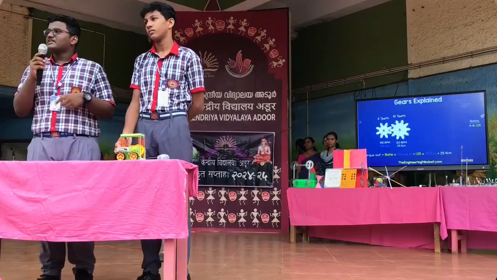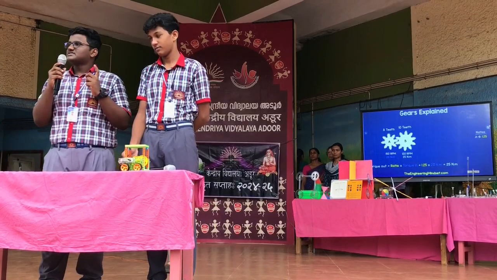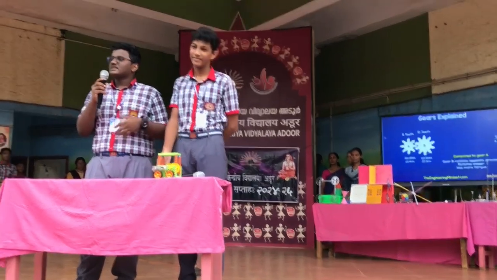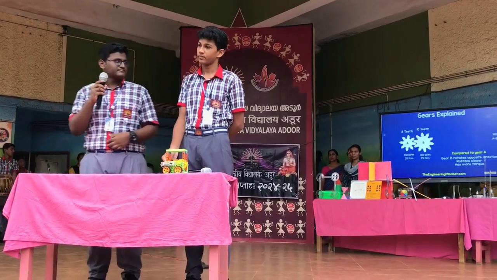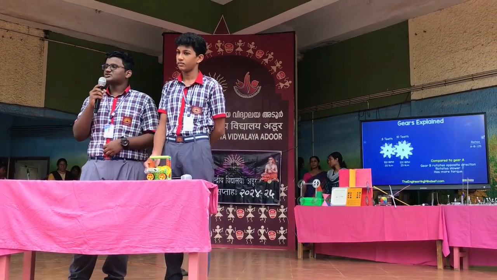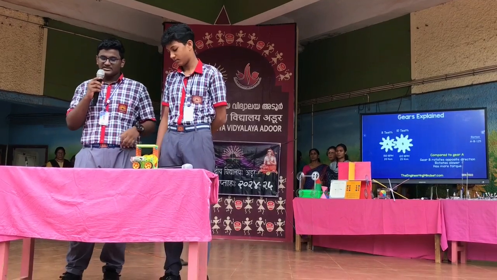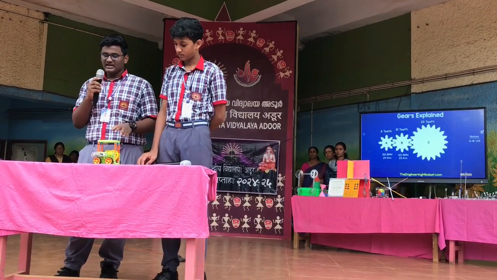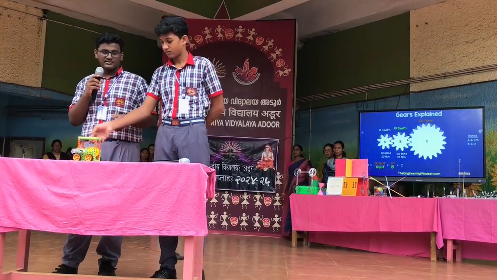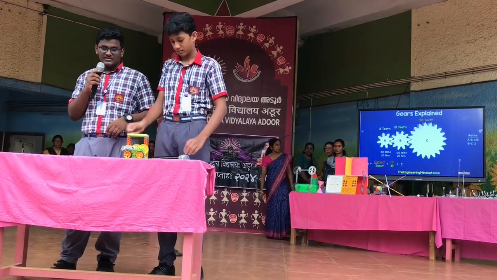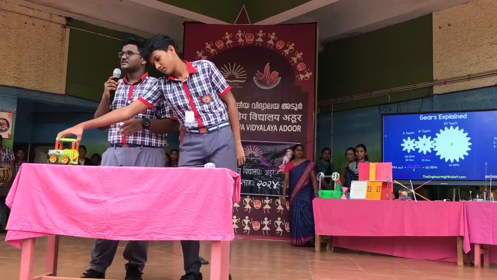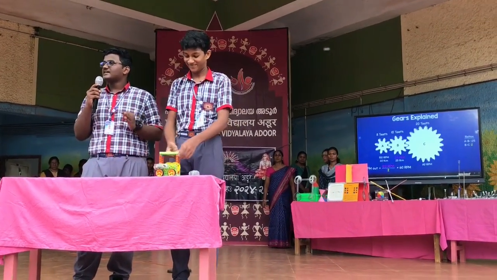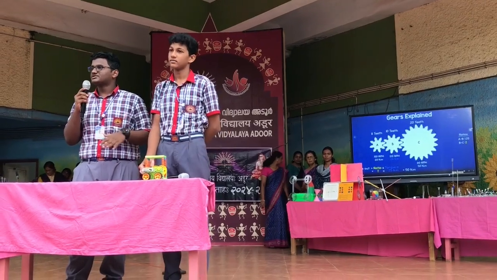lenses are directed. If a driver wants to change the speed of his machine, he will adjust the gear, and according to it, the required speed is given. So now let's see how a gearbox works. First, we will put it in the first gear. Currently it's moving slowly. And now by changing it to the second gear, the speed of the machine increases. And this is the same principle that is used in our cars, cycles and every automobile that we use.